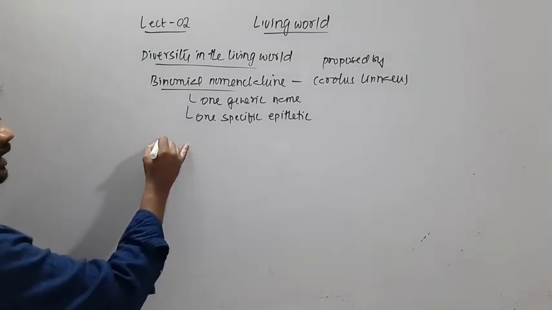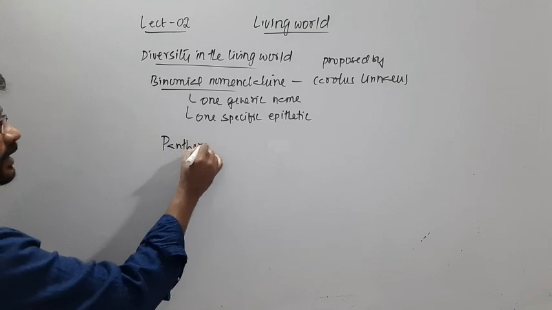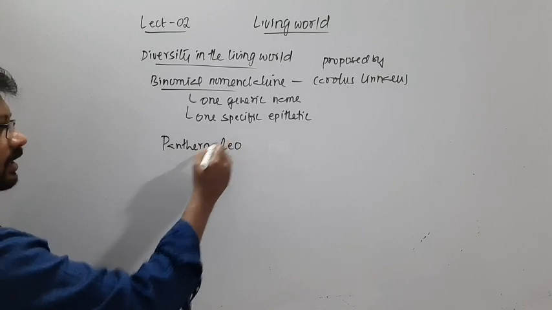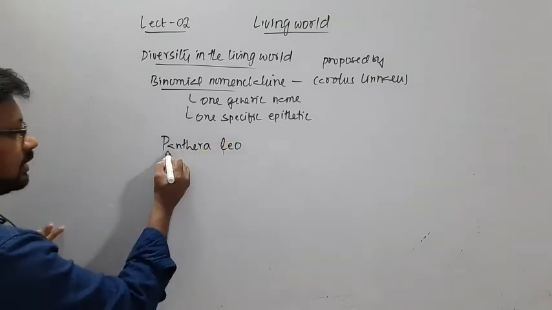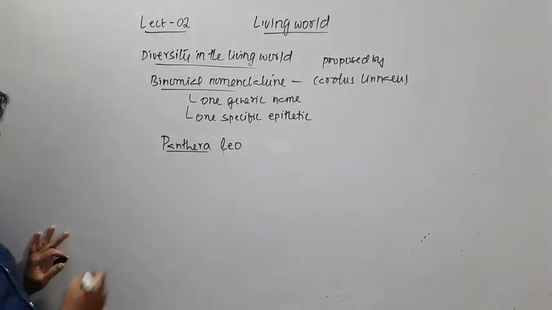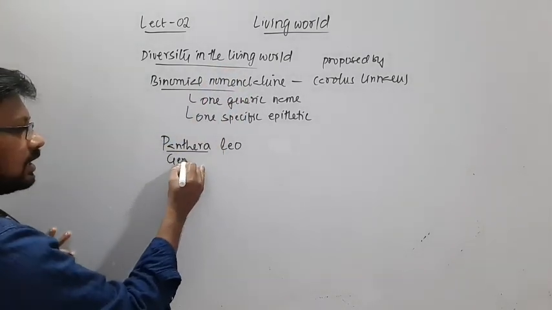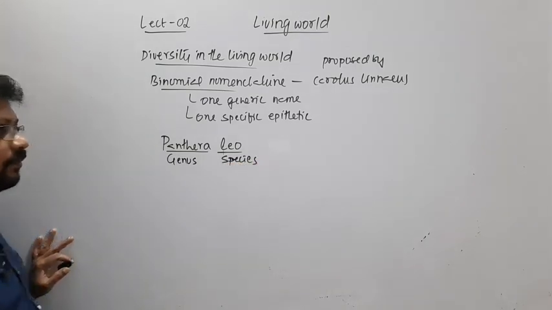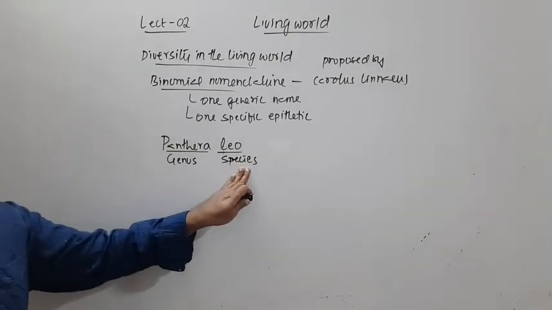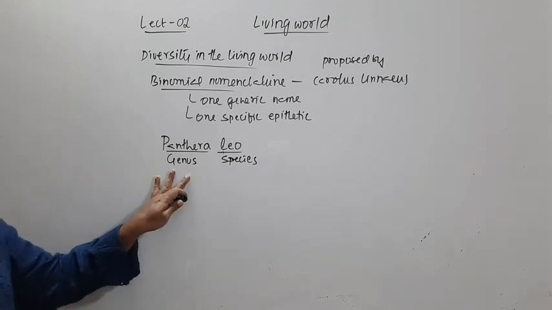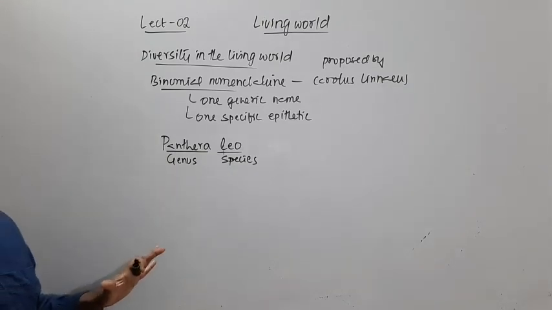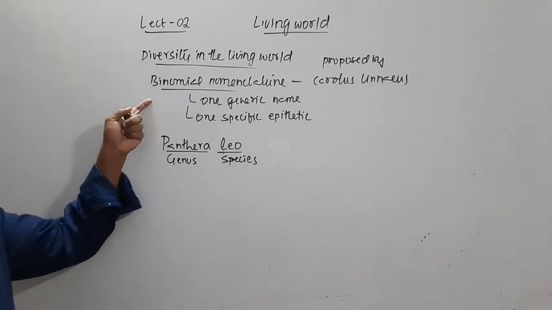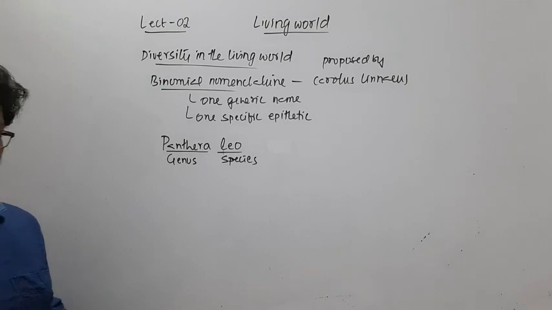For example, in Panthera leo, the first name is the genus, and the second one is the species, the specific epithet. Every living organism will have two names, which is why it is called binomial nomenclature.